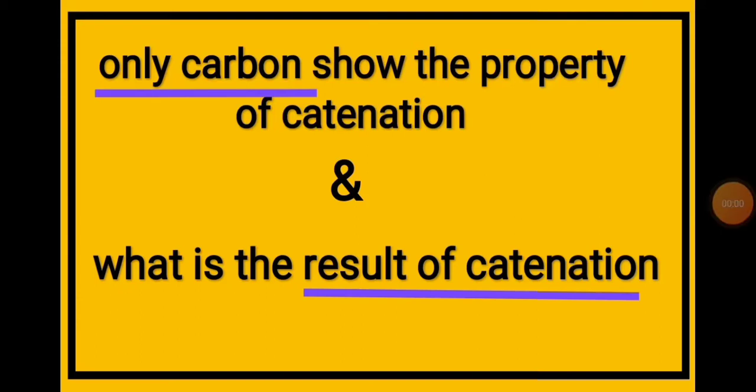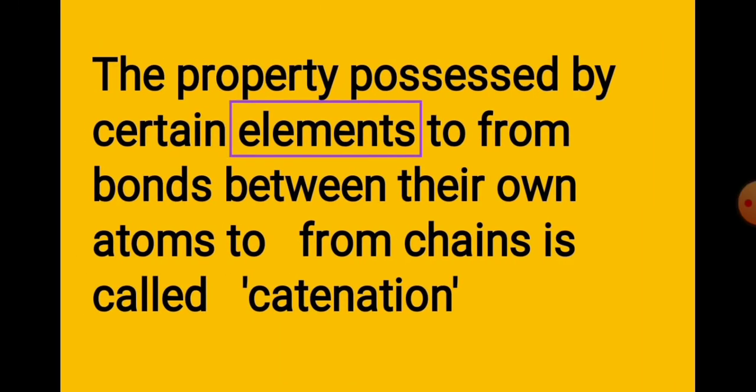Okay, so today we discuss why only carbon atoms show the property of catenation. Is it true or not? And second, what is the result of catenation? So first of all, what is catenation?